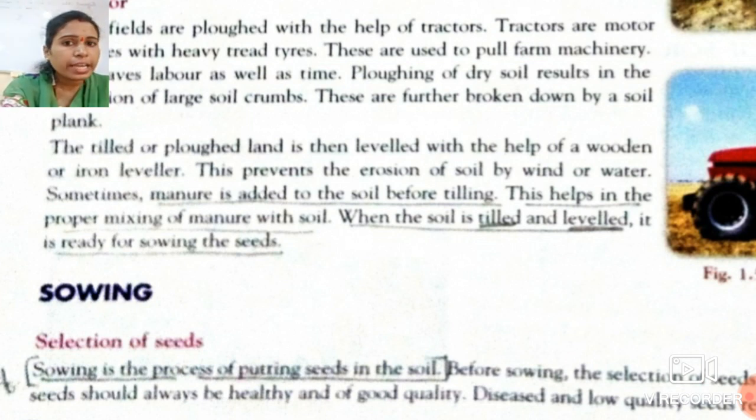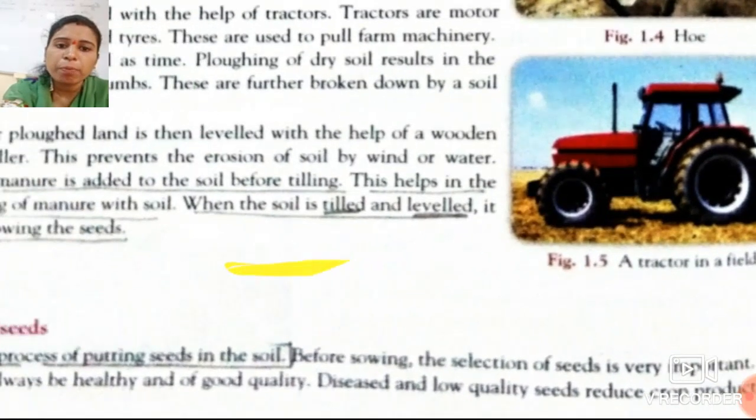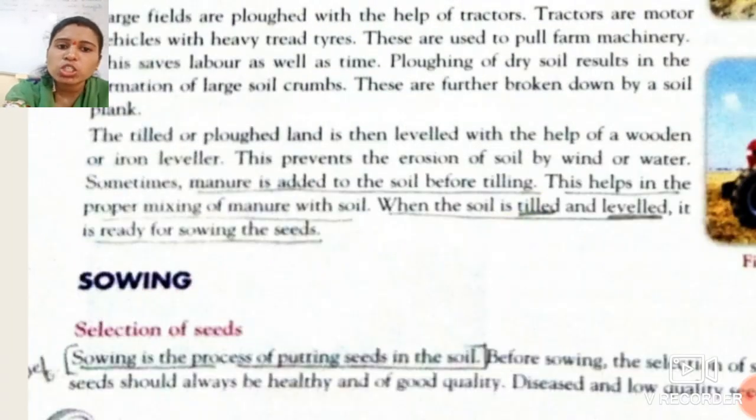Again I repeat, what is sowing, students? Sowing is the process of putting seeds in the soil. Before sowing, the selection of seed is very important. The seed should always be healthy and of good quality.